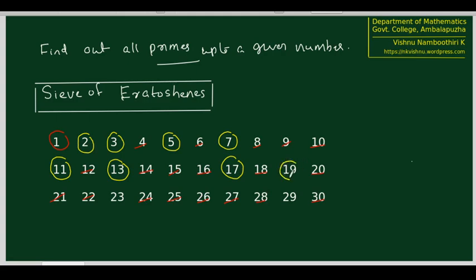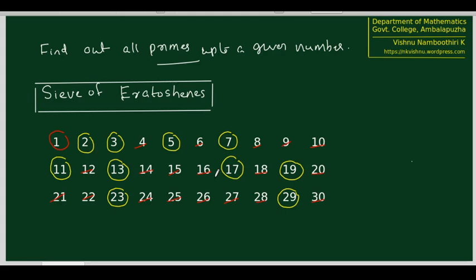After that, 19 is remaining without being crossed out, and no multiple of 19 is there. So 23 is remaining without being cancelled, and no multiple of 23 is there after that. 29 is remaining and no multiple of 29 after that. Therefore, we located the primes to be 2, 3, 5, 7, 11, 13, 17, 19, 23 and 29. These are all the primes in the range 1 to 30, and this is how the sieve of Eratosthenes works.